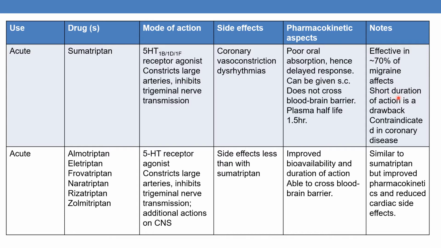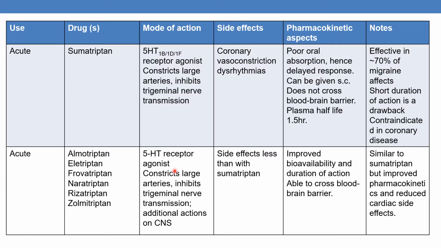The short duration of action is the major drawback of this particular drug, and it is contraindicated in coronary disease, because it causes vasoconstriction. And next drugs are almotriptan, eletriptan, frovatriptan, naratriptan, rizatriptan and zolmitriptan. All these drugs are also used for acute treatment of migraine. Even sumatriptan is used for acute treatment of migraine.